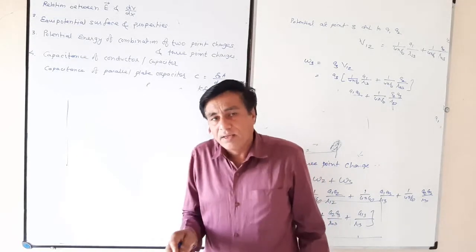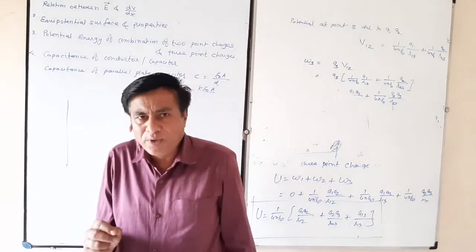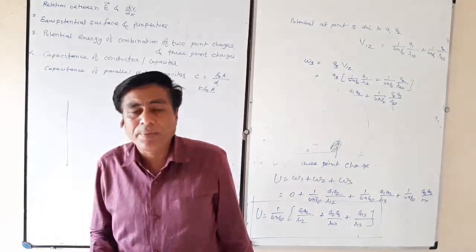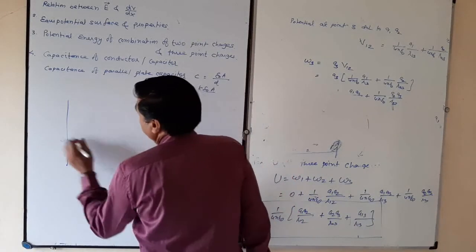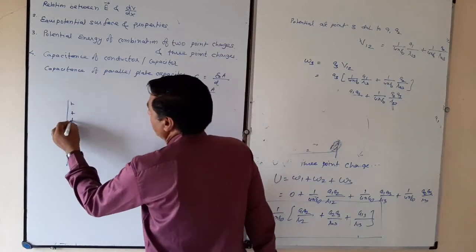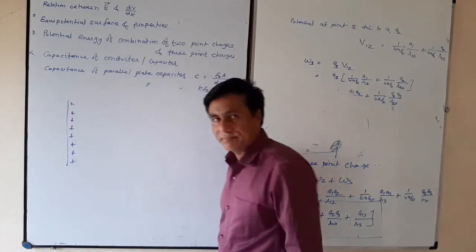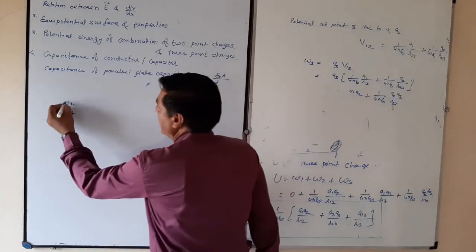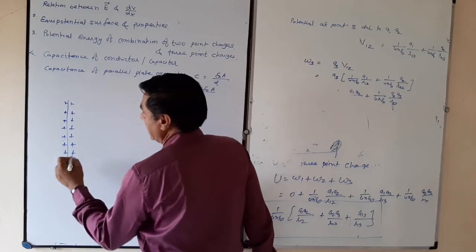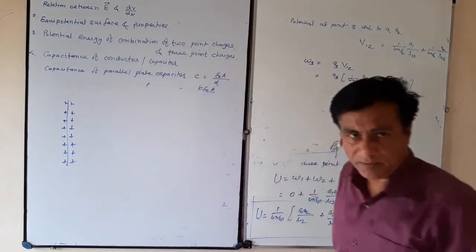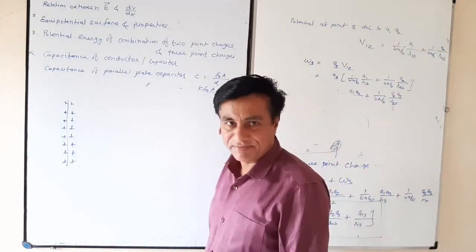Now we will think of a method through which we can increase the capacity. Suppose it is conductor A. If you shift positive charge, it will distribute on it uniformly. Its capacity is full, house full.